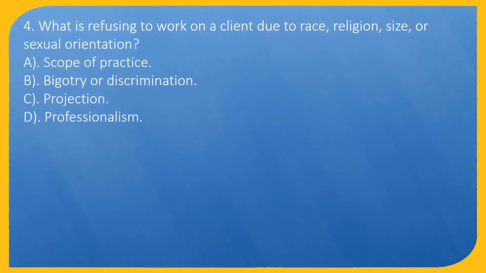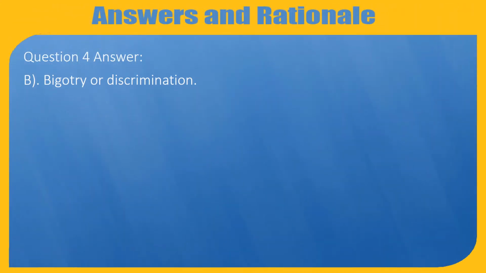Question 4. What is refusing to work on a client due to race, religion, size, or sexual orientation? A. Scope of practice. B. Bigotry or discrimination. C. Projection. D. Professionalism. Question 4 Answer, B. Bigotry or discrimination.